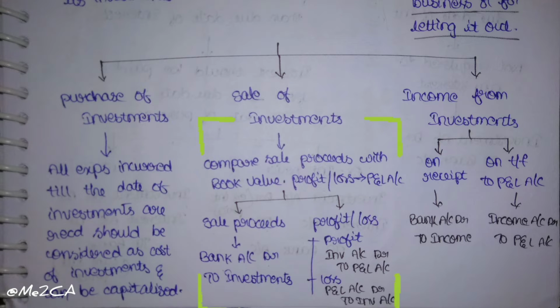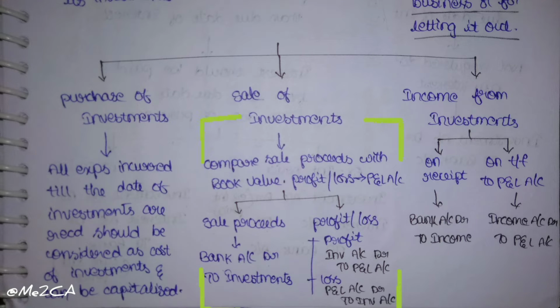The sale of investments entry is bank account debit to investments. On sale of investments, cash is coming in, so we debit what comes in. We debited bank account, and after sale of investments, the investment account is going to decrease. To decrease investment, we have to write it on the credit side. So the entry is bank account debit to investments account. That is the reverse entry of purchase of investments.